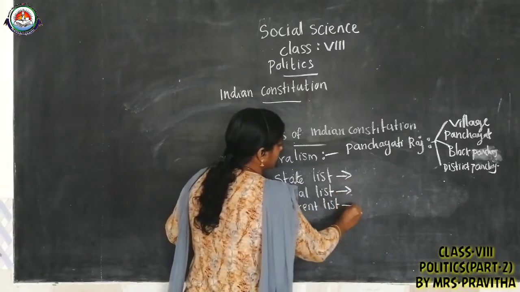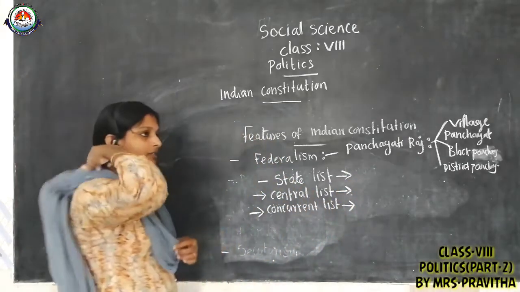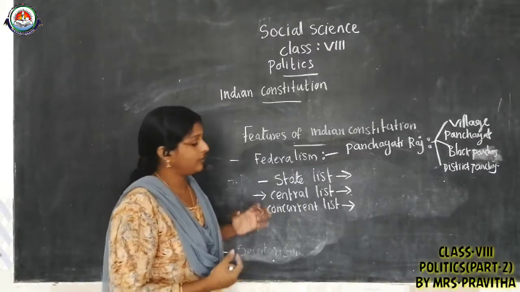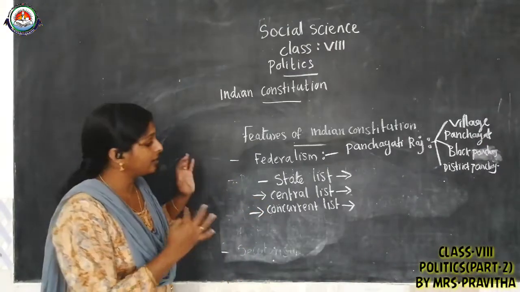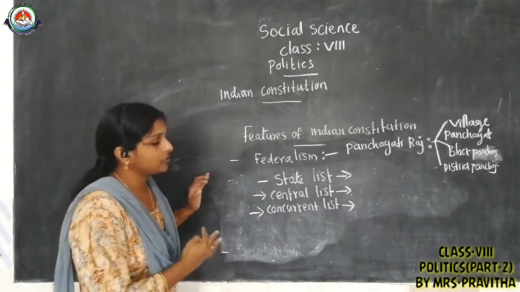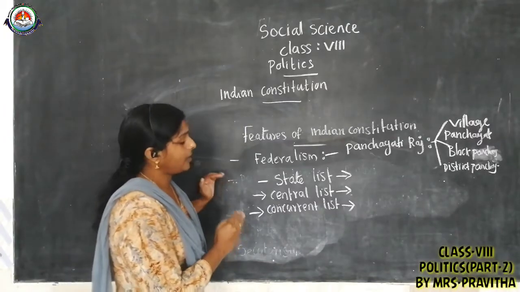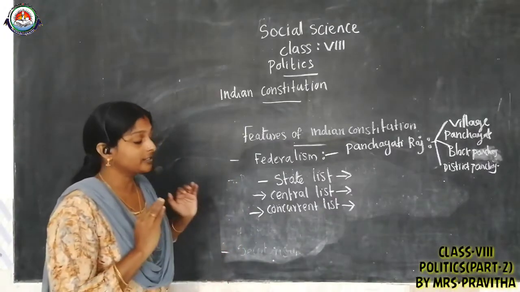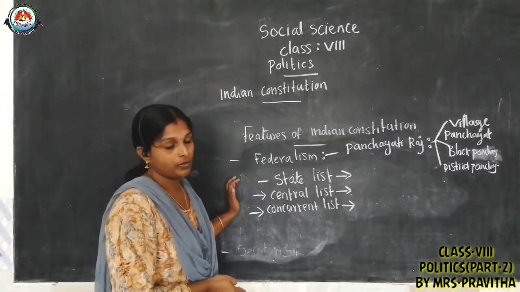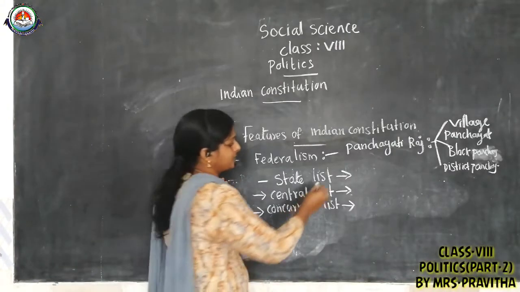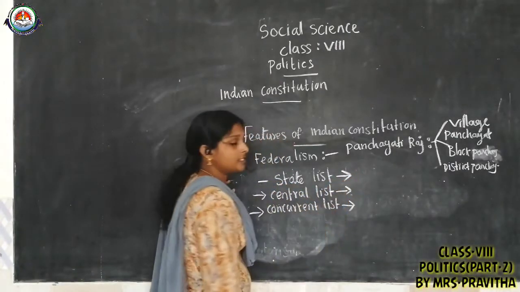All the subjects are divided into 3 lists. Based on these lists, each government has its own power to take decisions regarding that list. For example, many subjects are included in the state list.